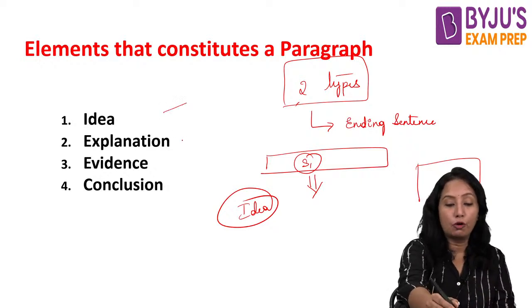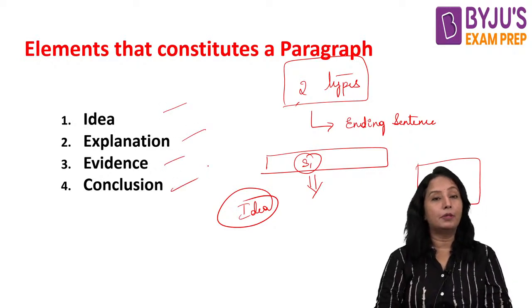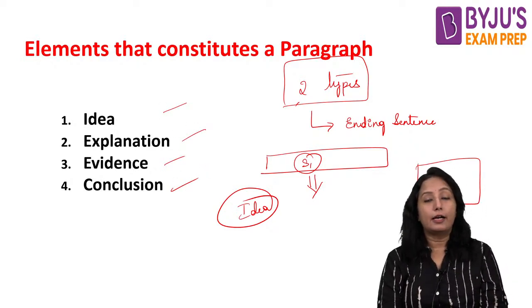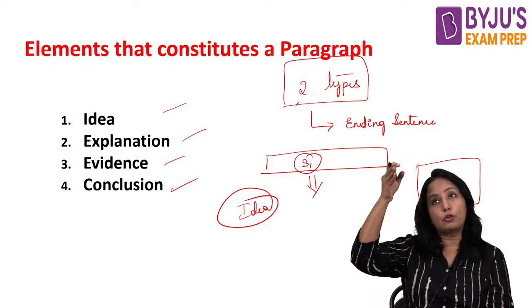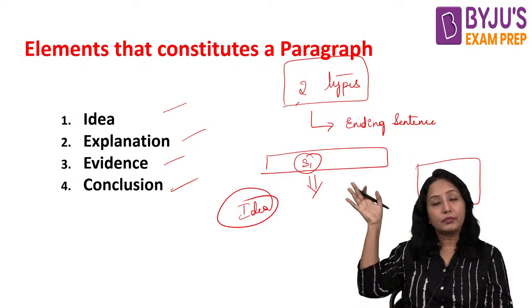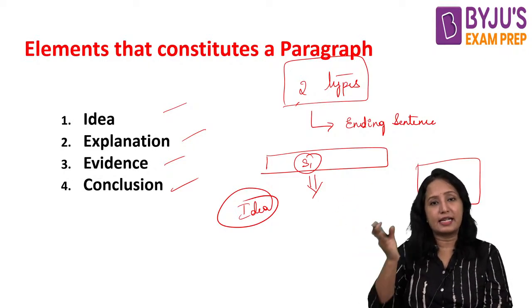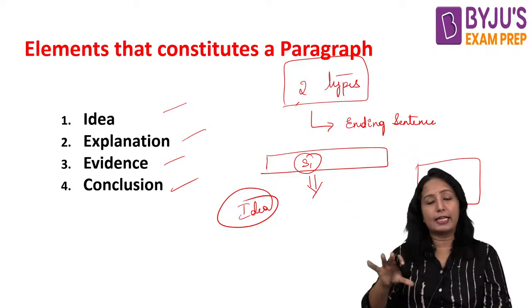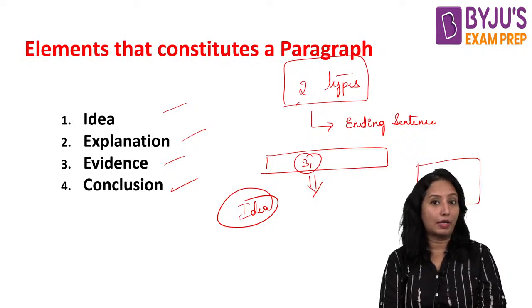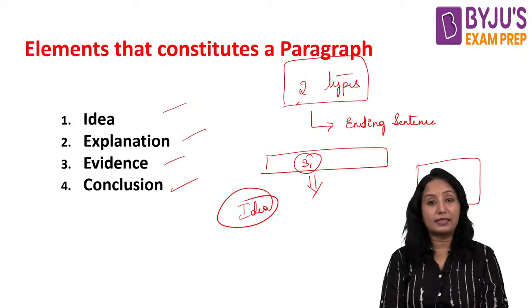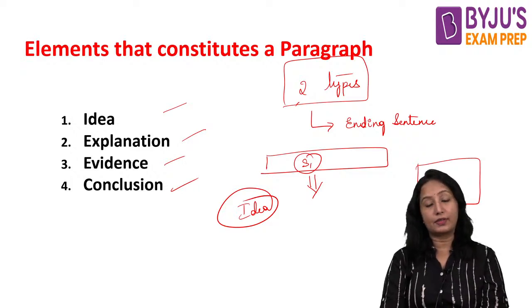So these are the 4 things that we could encounter in our paragraphs. And also the movement could be in this way only. They will be introducing the topic, then explanation, then evidences, then conclusion. The movement also can happen like this only. Now you may be wondering, why are we discussing these paragraph structure or paragraph elements, and why it has to be structured?